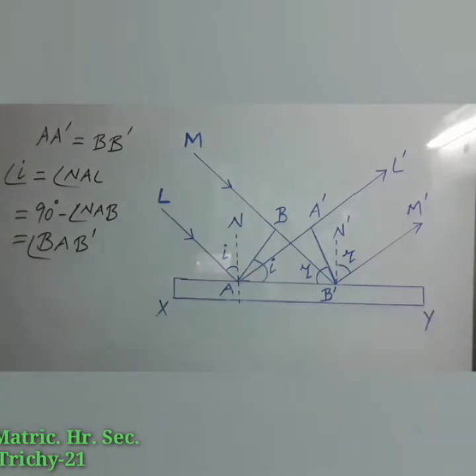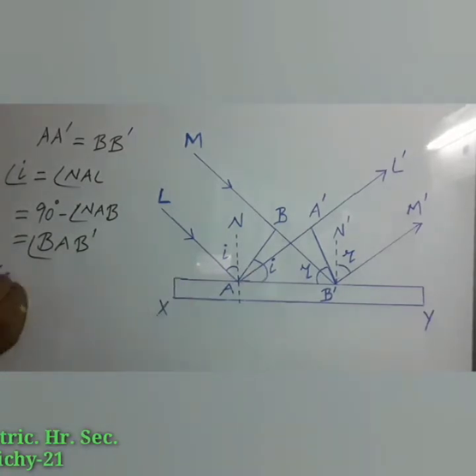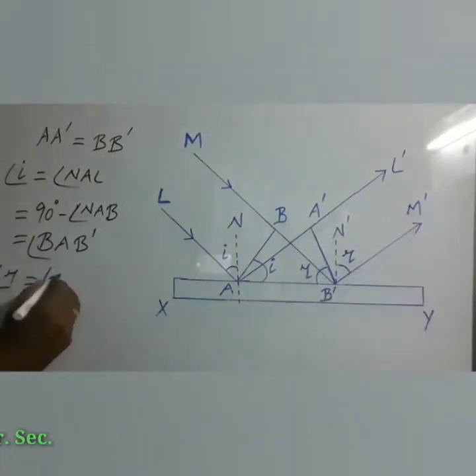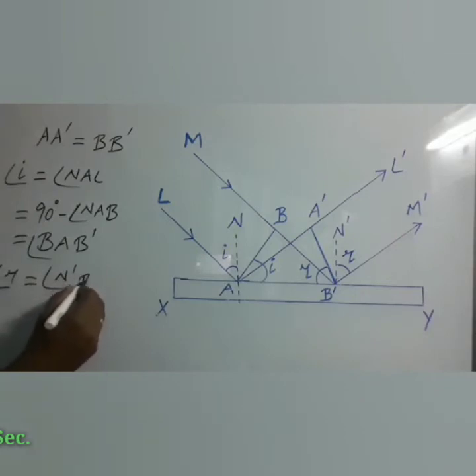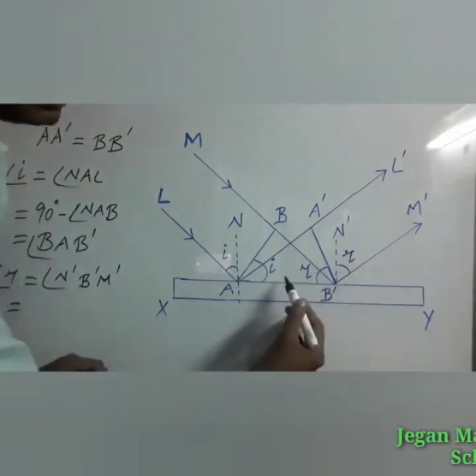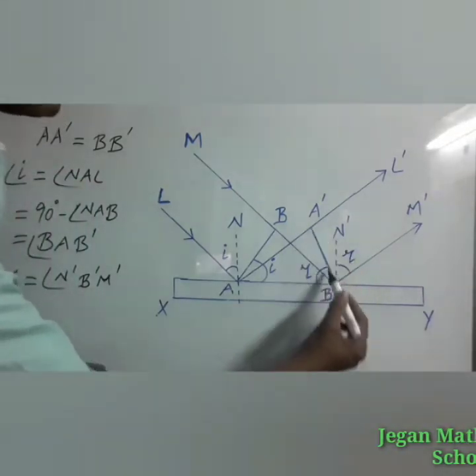And next we have to find the angle of reflection. How can we write it directly? Angle of reflection R is equal to N dash B dash M dash. Further that can be written as 90 minus this small angle.